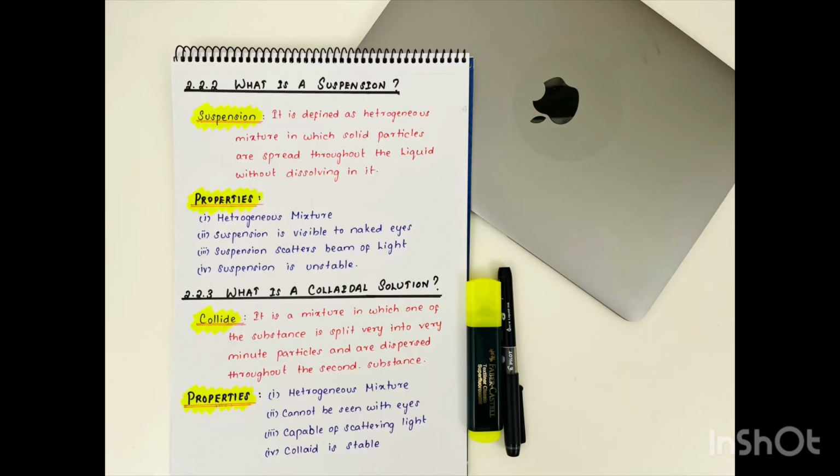Section 2.2.2. What is a suspension? Suspension is a heterogeneous mixture in which solute particles do not get dissolved but remain suspended throughout the solution. Properties of suspension are: it is a heterogeneous mixture, that is, particles are unevenly distributed.